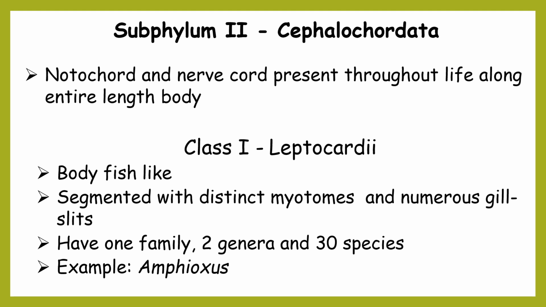This Cephalochordata subphylum is further divided into only one single class, that is Leptocardii. The characteristic of this class is that the body exactly resembles a fish in shape and structure, and the body is segmented with distinct myotomes and numerous gill slits are also present. This class Leptocardii has only one family, two genera and 30 species. The example of this class is Amphioxus.